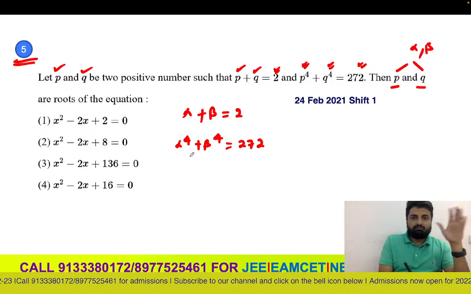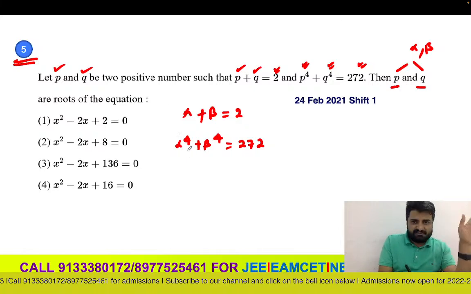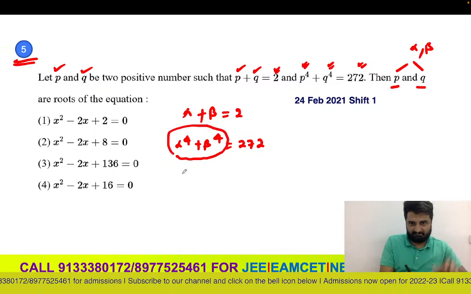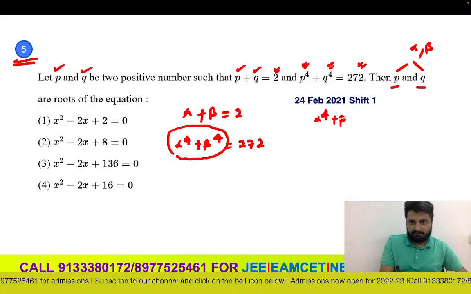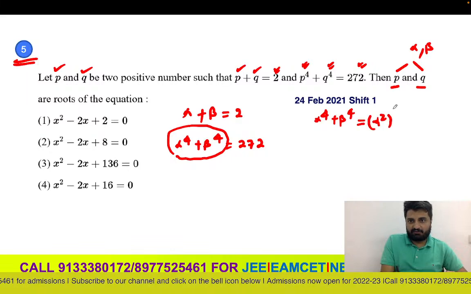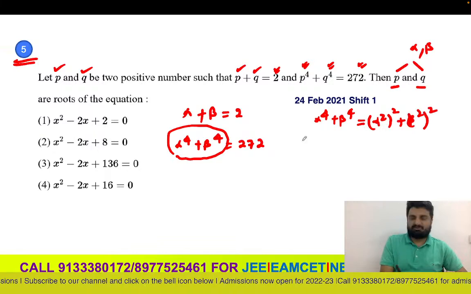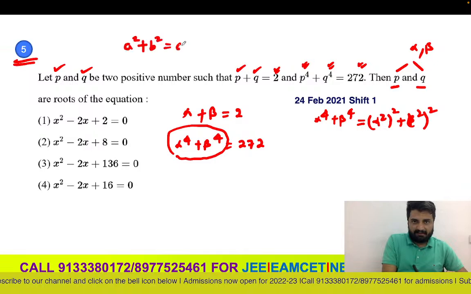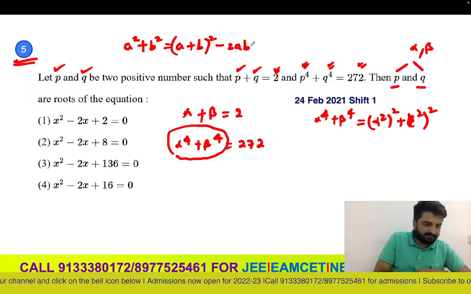First let me simplify alpha power 4 plus beta power 4. I can write it as alpha square whole square plus beta square whole square. So this is like a square plus b square, and we know the a square plus b square formula is a plus b whole square minus 2ab, correct?